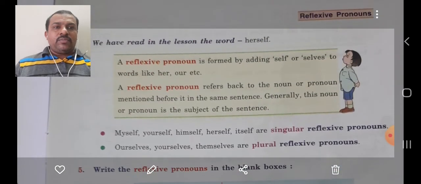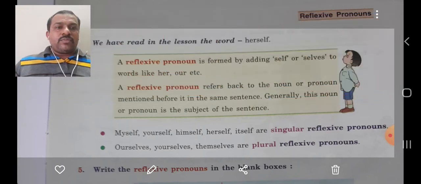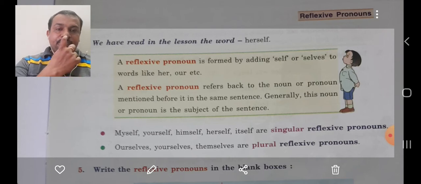Page number 43. In page number 43, we have reflexive pronouns. Now, while reading the lesson, you might have come across the word herself. A reflexive pronoun is formed by adding self, S-E-L-F, or selves, S-E-L-V-E-S, to words like her, our, etc.